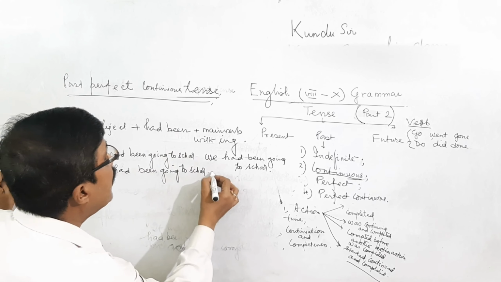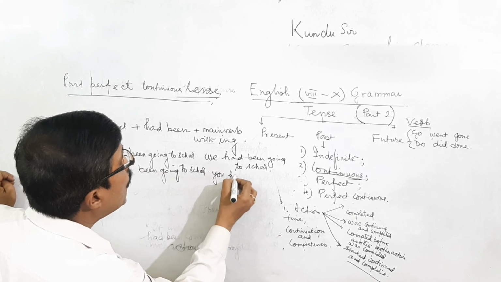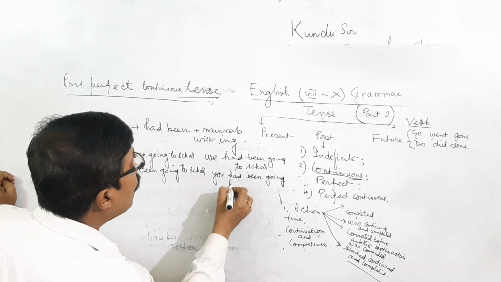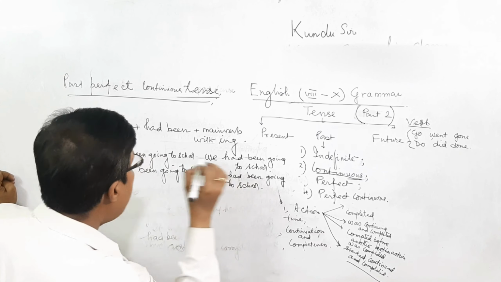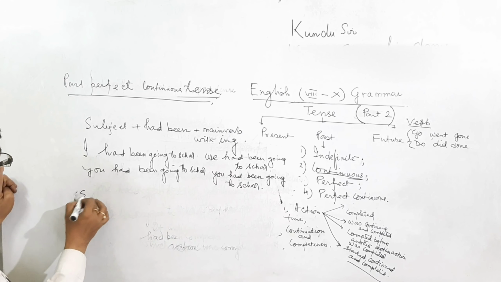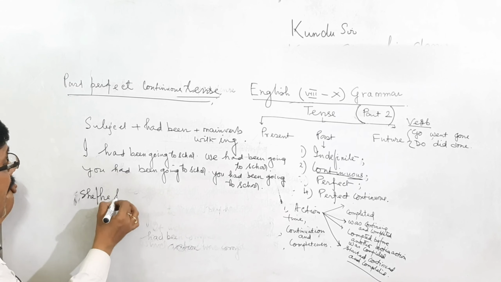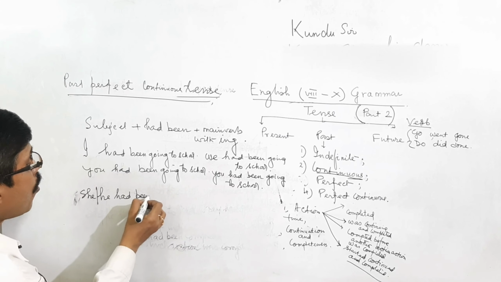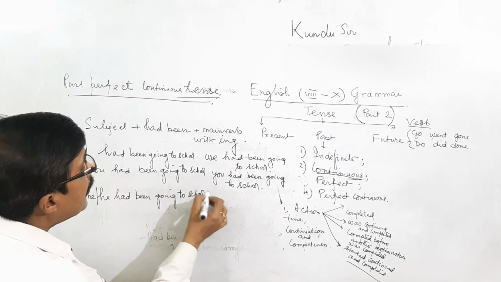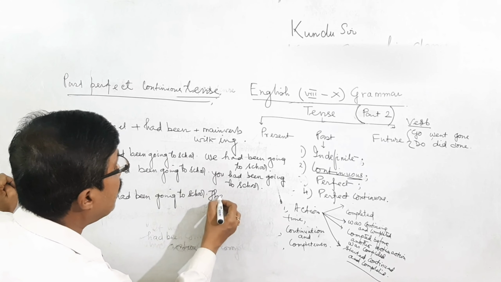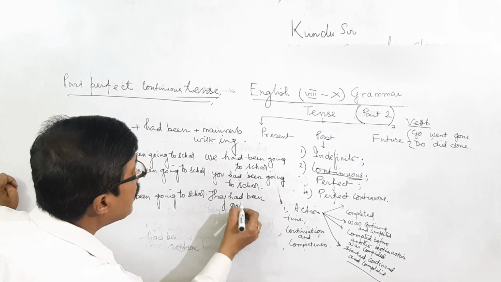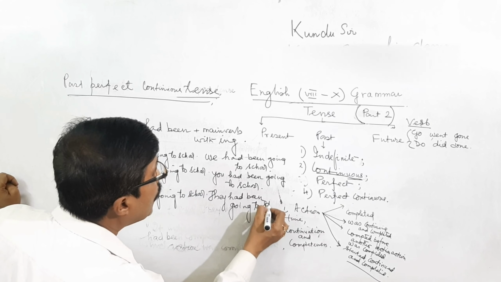You, plural, second person, you had been going to school. And third person singular, he or she had been going to school. They, plural, third person, they had been going to school.